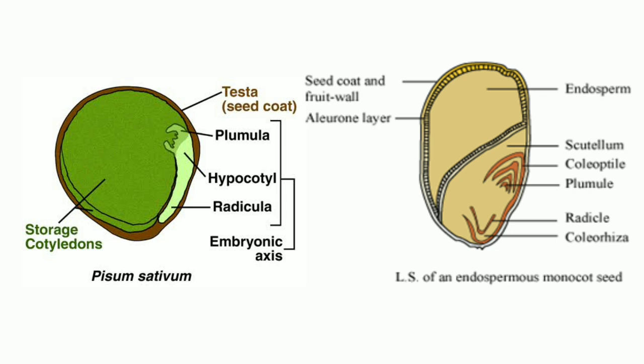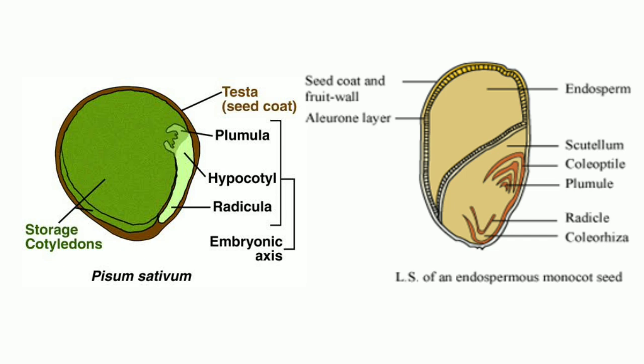This is a dicotyledonous seed and it consists of the testa, tegmen, plumule, hypocotyl, and radicle. These are the parts of the embryo, and the endosperm, which later gets used up.